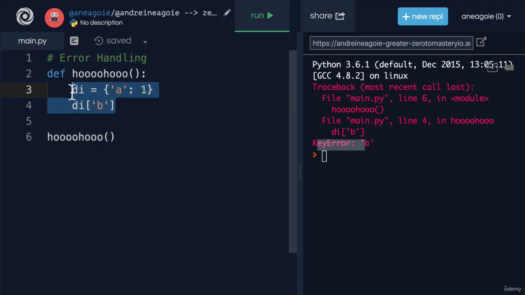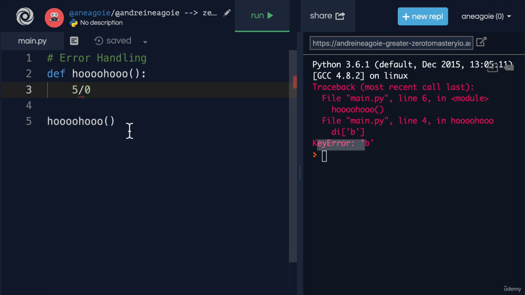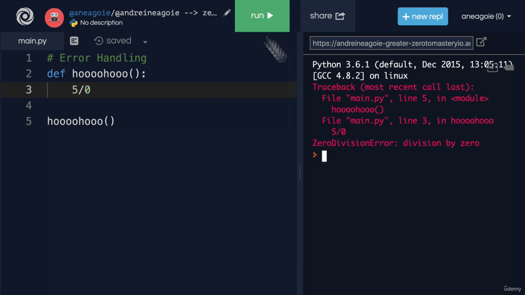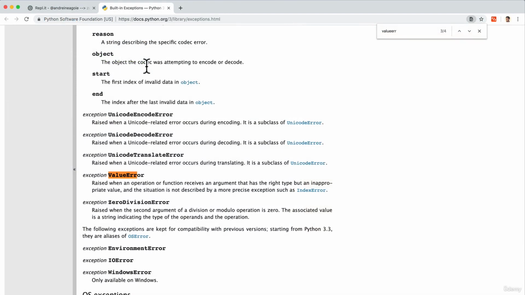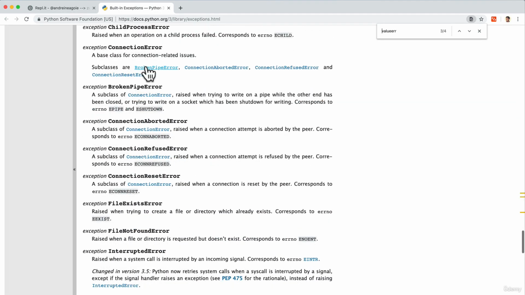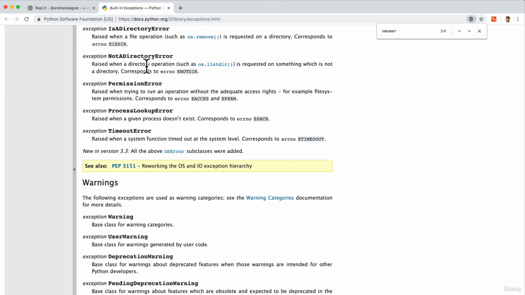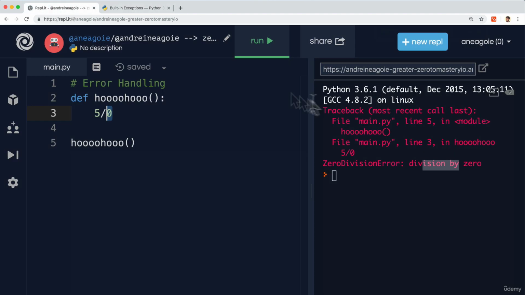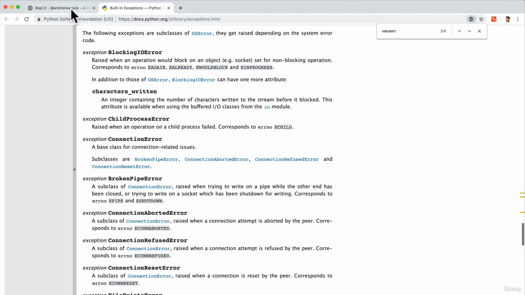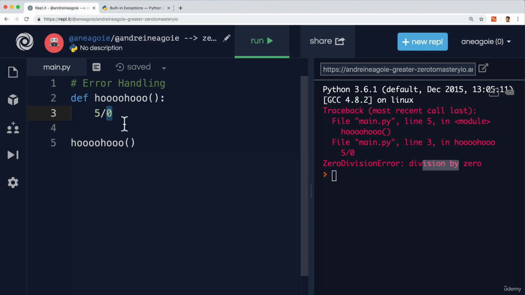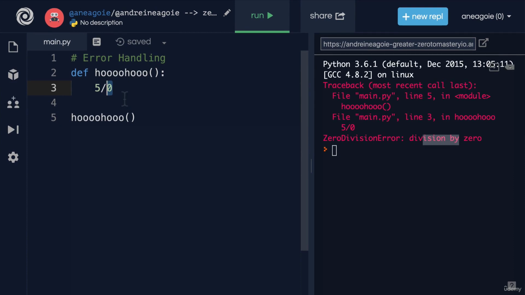We can also have, let's say, 5 divided by 0, which should give me a zero division error because I'm trying to divide by 0 and, well, you just can't do that. So there's lots of errors or built-in exceptions in Python. Now, you don't have to memorize any of these. Most of the time, they'll come up in your program and you'll know what they mean. But you can always use this as a reference to read them. But the question you should be asking yourself is, how do we avoid these?